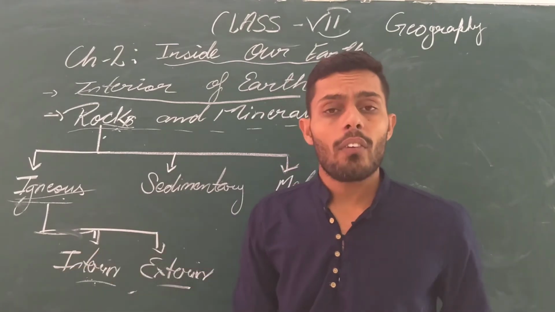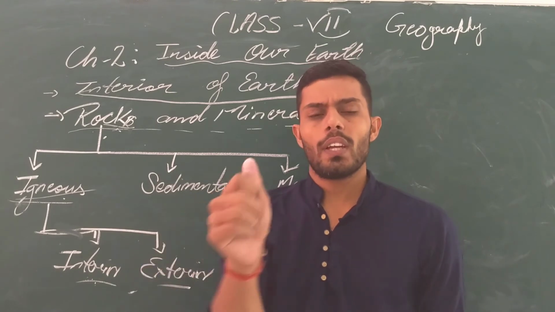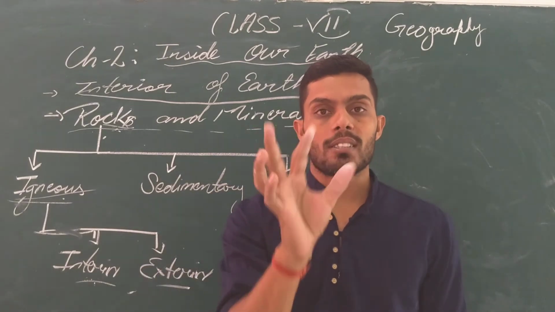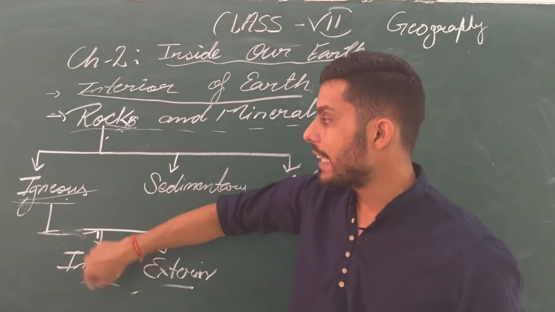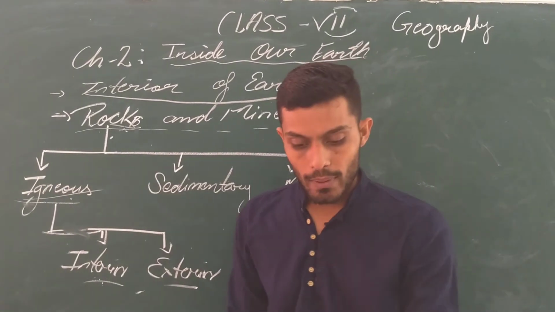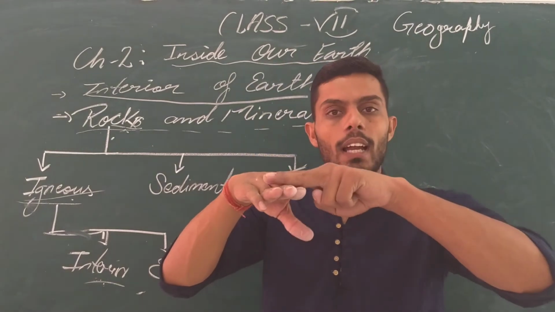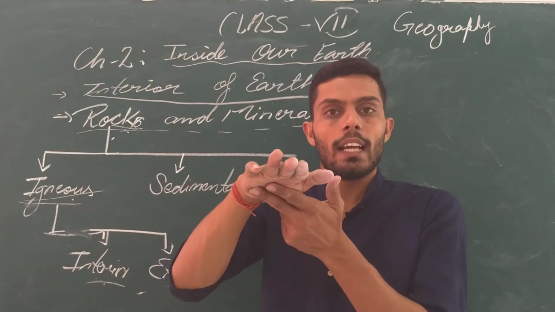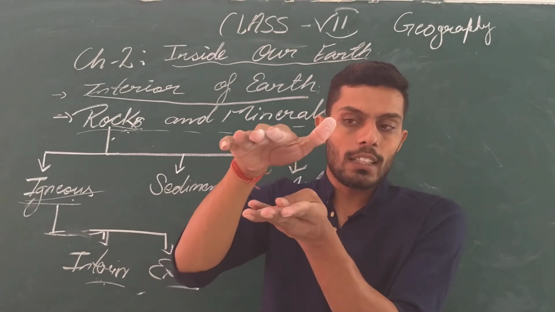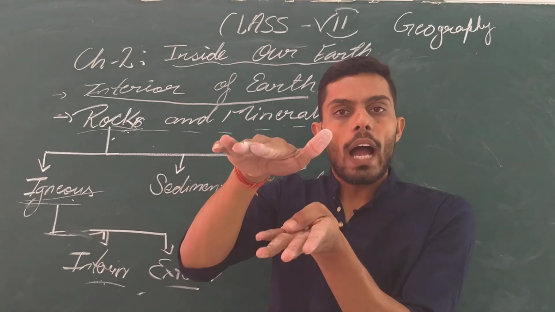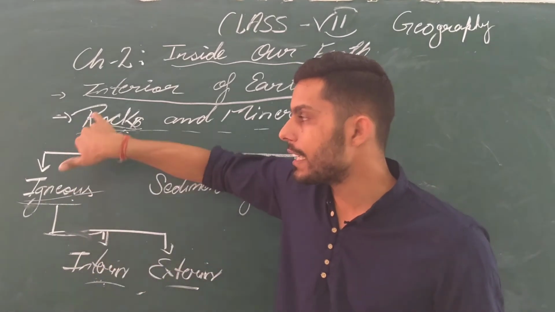These rocks have a very fine grained structure, which means we can find very fine grains. For example, basalt. Have you ever seen basalt? Basalt is a good example of interior igneous rocks, because it is formed inside our earth's surface. Suppose this is our earth, this is the topmost, this is the inside. When the molten magma comes out, it might be that due to some circumstances it just cooled down inside. So at that time the formed rock is named interior igneous rock.